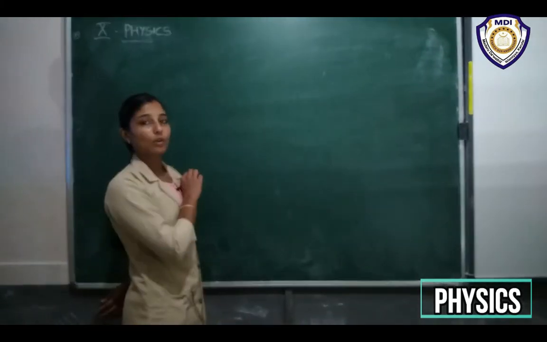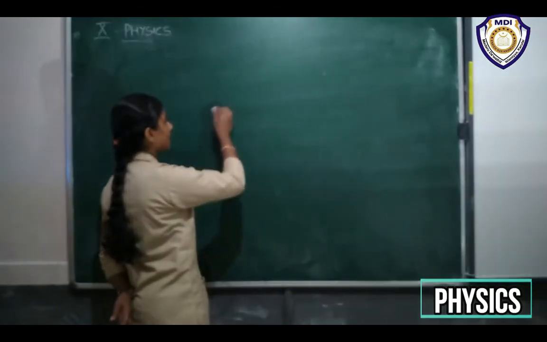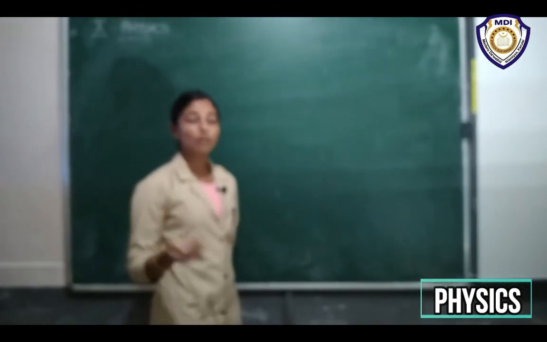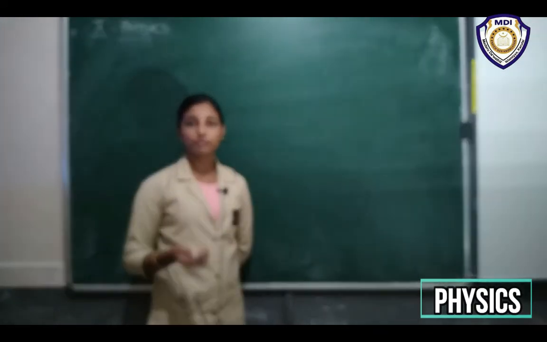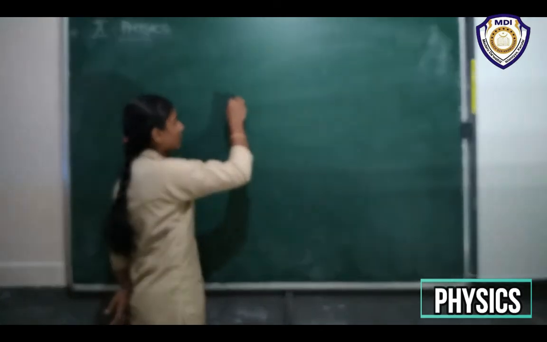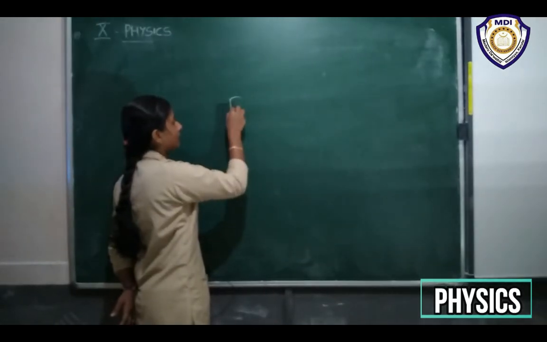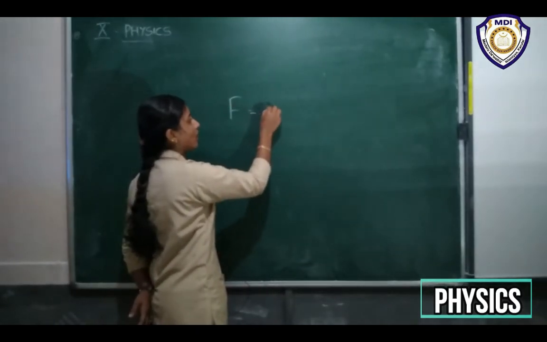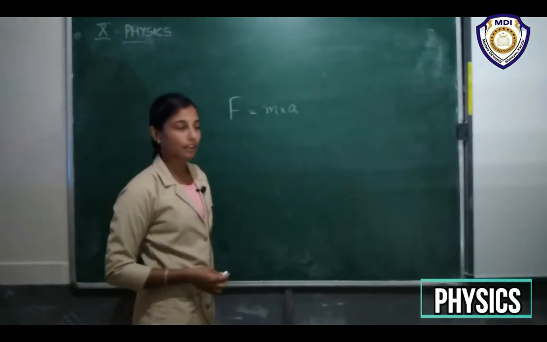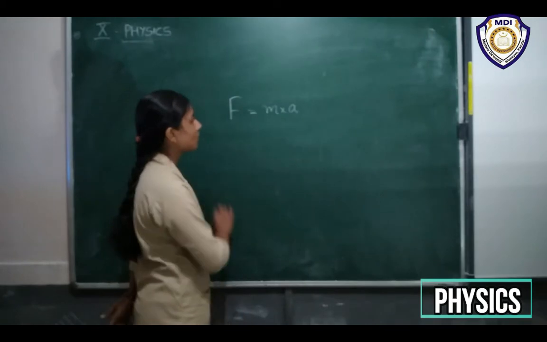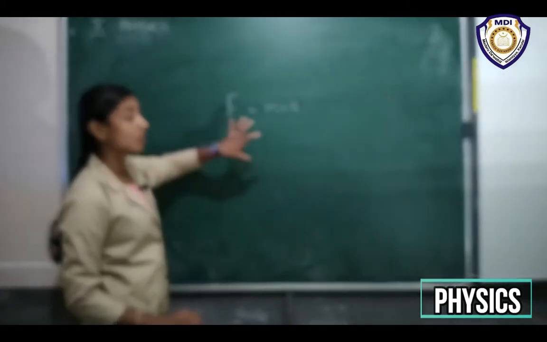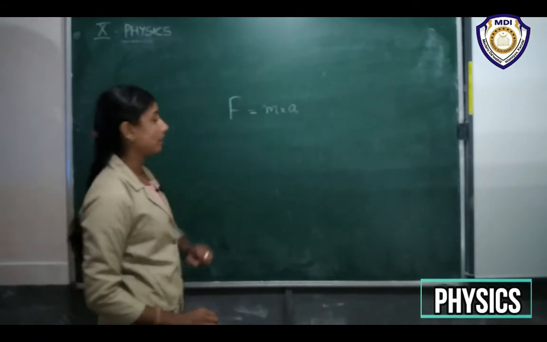The second law gives us a way to calculate the force acting on an object. So what is the equation for force? Force is equal to mass into acceleration. So force we can get from the second law: F is equal to ma.